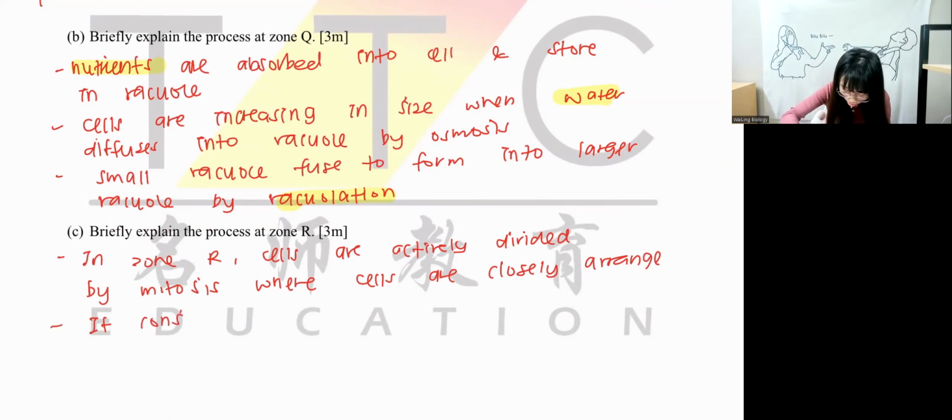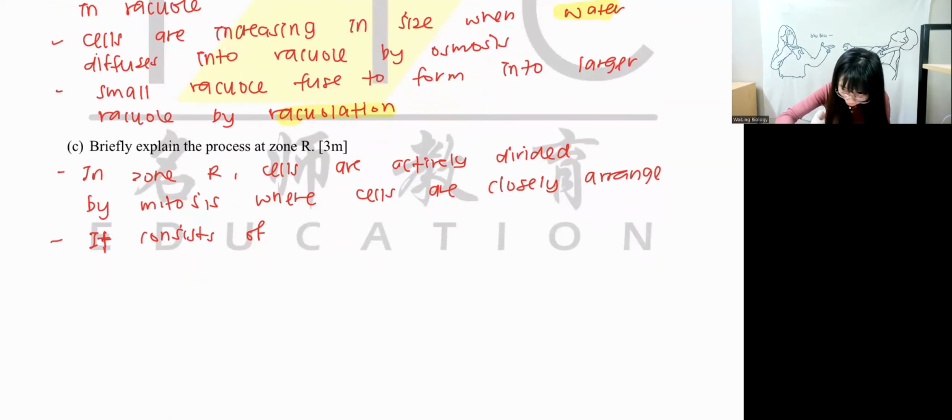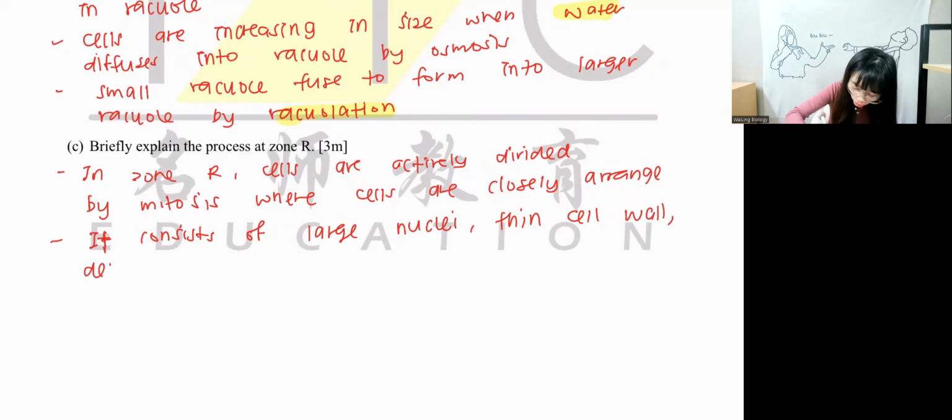It consists of large nuclei, thin cell wall, dense cytoplasm, and no vacuole.